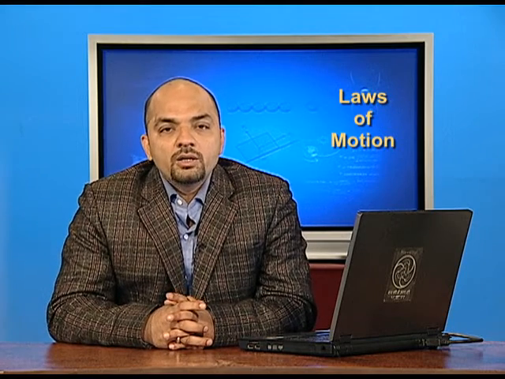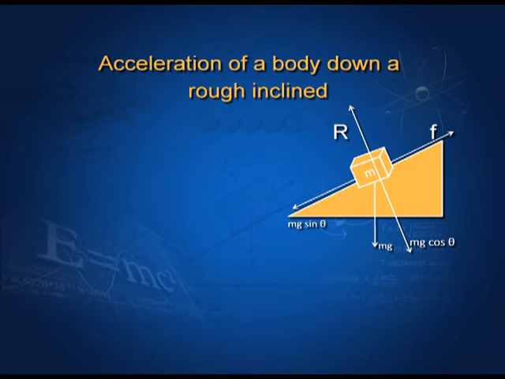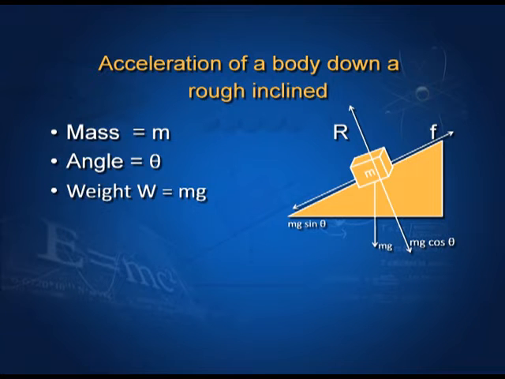Acceleration of a body down a rough inclined plane. Let a body of mass m be kept on an inclined plane at an angle theta. So, weight of the body W equals m into g. It will be acting towards the center of the earth, that means perpendicular to the ground.